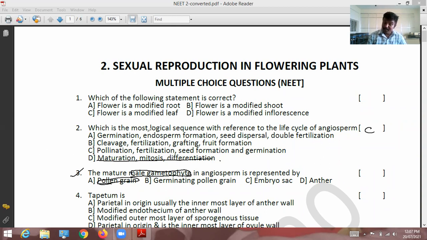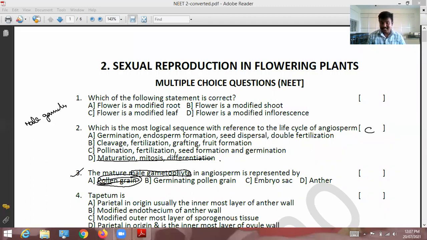When the pollen grain gives rise to male gametes, at that time we can call it a male gametophyte. When pollen grains are released, in that particular pollen grain male gametes are not there, so we cannot consider it a male gametophyte.